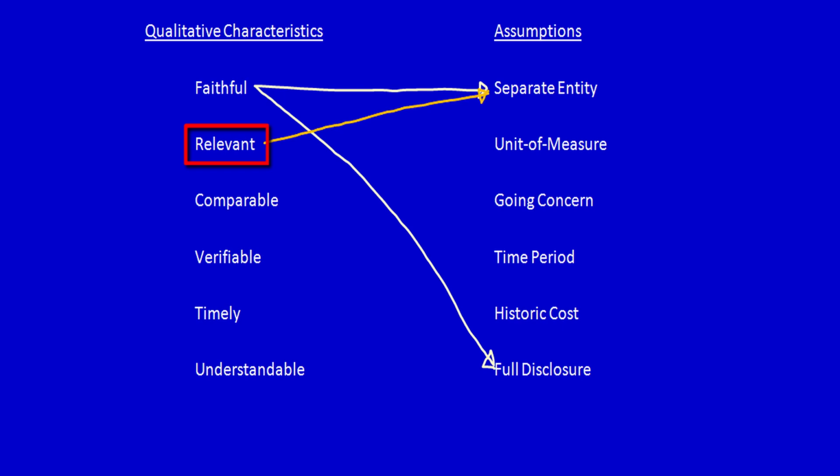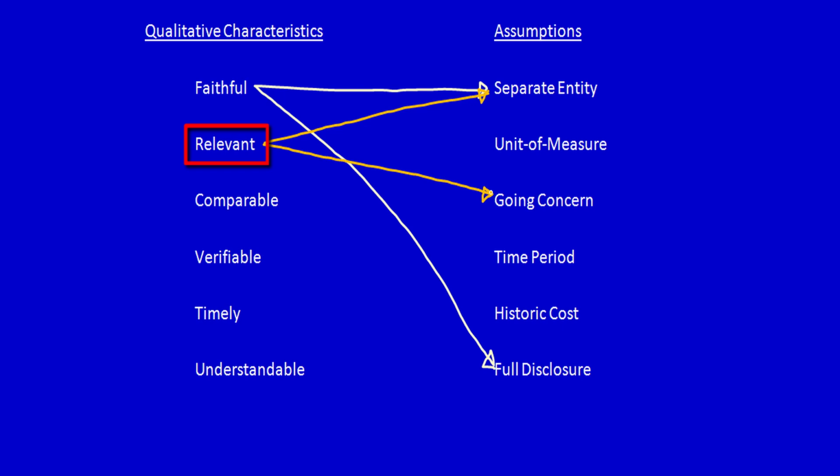When I look at unit of measure, I don't think it connects to relevant. I mean, it might, but I don't think so. Going concern. Well, if a company is a going concern, then we can use the information from today to predict the future. If the company is not a going concern, then we're not going to be able to use any of the information for predictions. So I think relevance is connected to going concern.